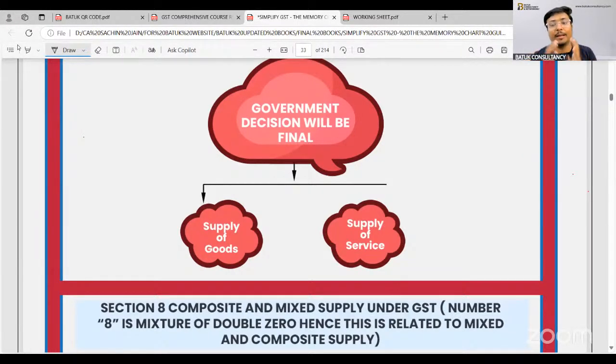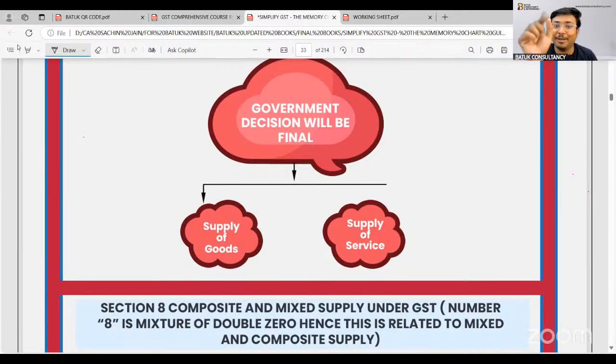Now, next, sir, you have given the idea that this is a supply. Suppose it is a single supply, then if it is a sale, exchange, barter, transfer, lease, rental, disposal, or agreed to be disposed, we will treat it as a supply, implement the GST, and pay the same to the government. Suppose there are 2 or more supplies, then what will happen?